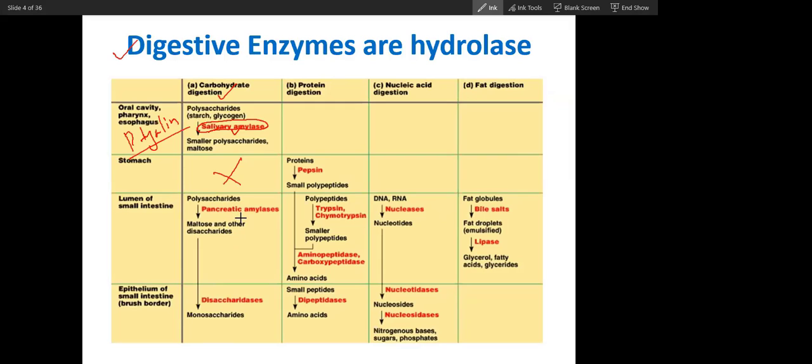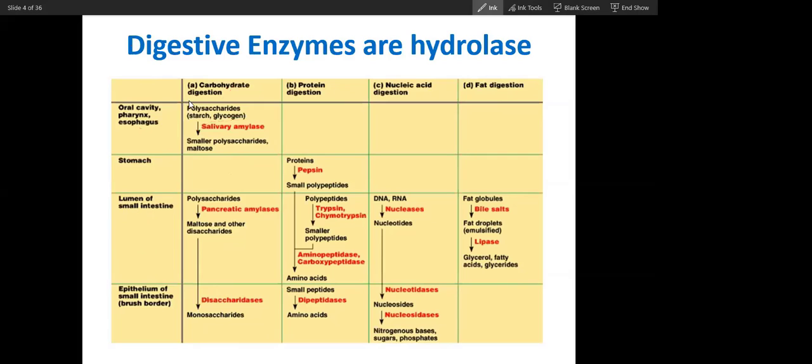Carbohydrate will be digested in the small intestine. The enzyme comes from the pancreas, and this is called pancreatic amylase. After that, the brush border epithelium has enzymes, which will digest further, converting into oligosaccharides and disaccharides. Those disaccharides and oligosaccharides will be digested by these brush border enzymes, which are intestinal enzymes.